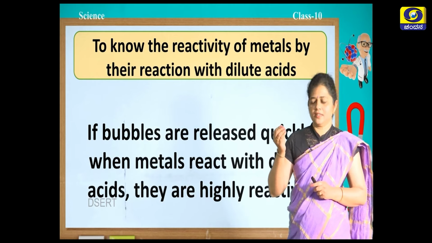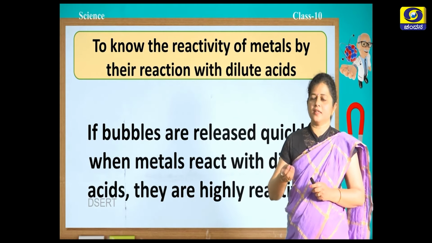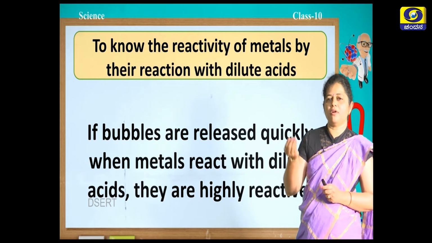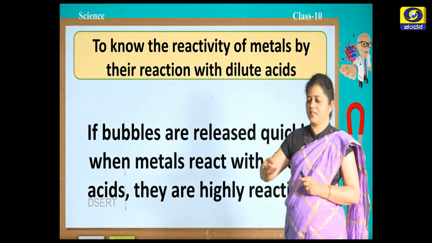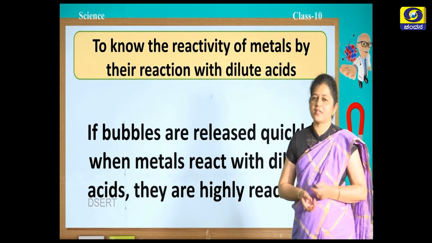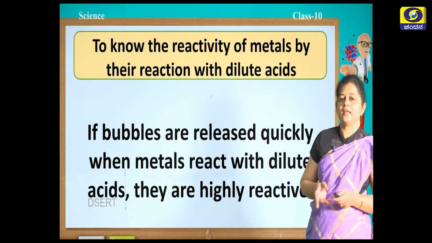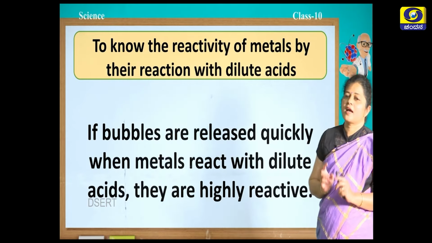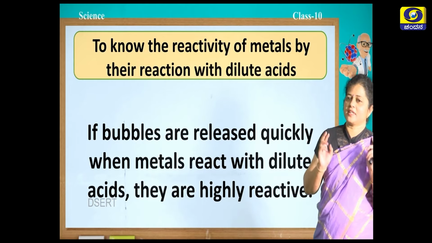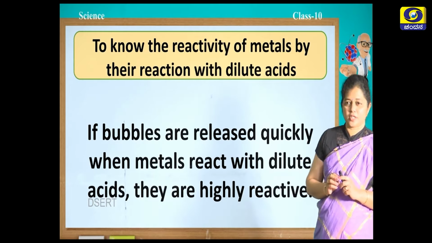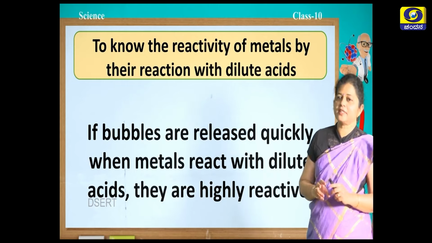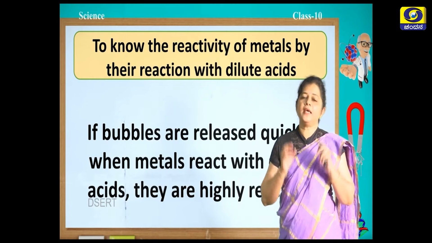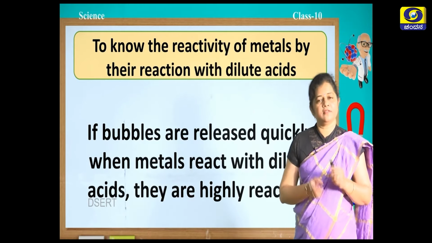Whenever a metal reacts with an acid, you know that hydrogen gas is evolved. When the hydrogen gas is evolved, you see that it is coming out as bubbles. If the bubbles are released quickly when the metals react with dilute acids, then the metals are highly reactive. If the bubbles are released very quickly during the reaction, they are highly reactive metals.